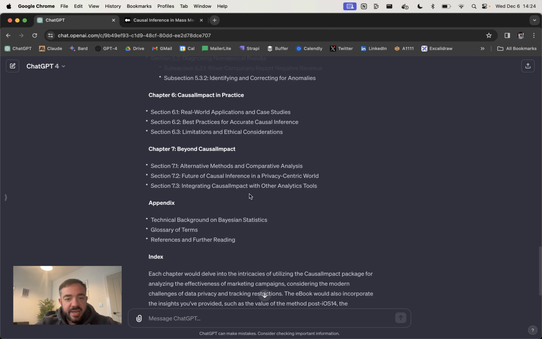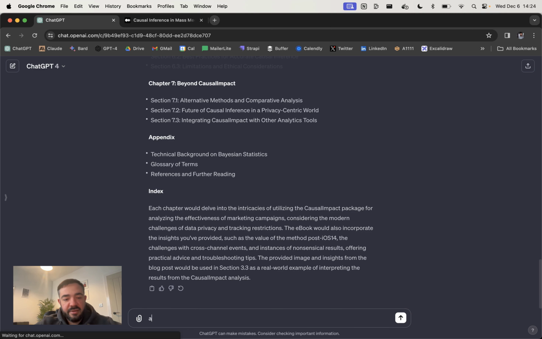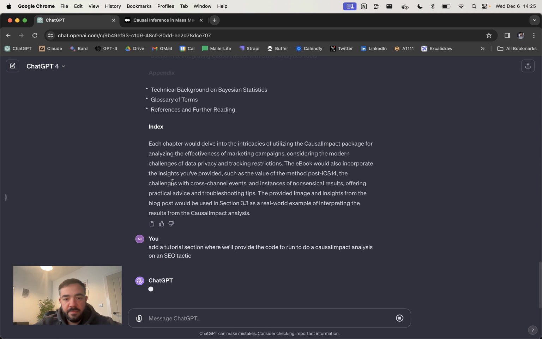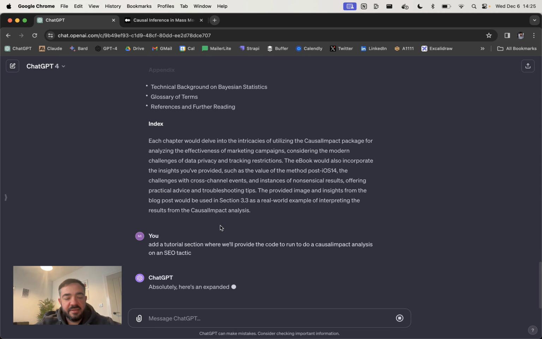And then I would say we probably want to add a tutorial section where we'll provide the code to run an impact analysis on an SEO change, SEO tactic. And then it's just going to add that to the outline.